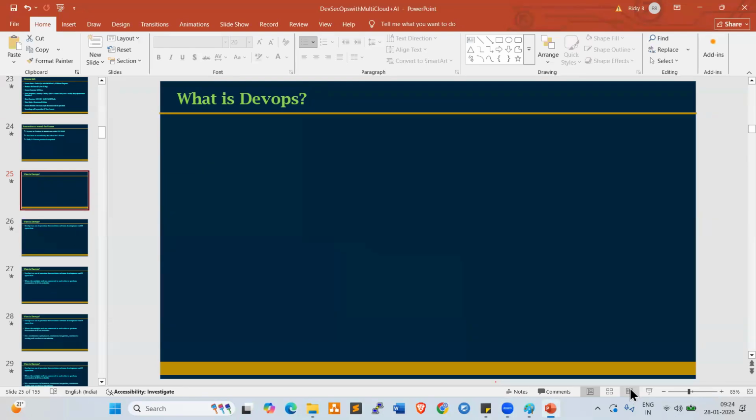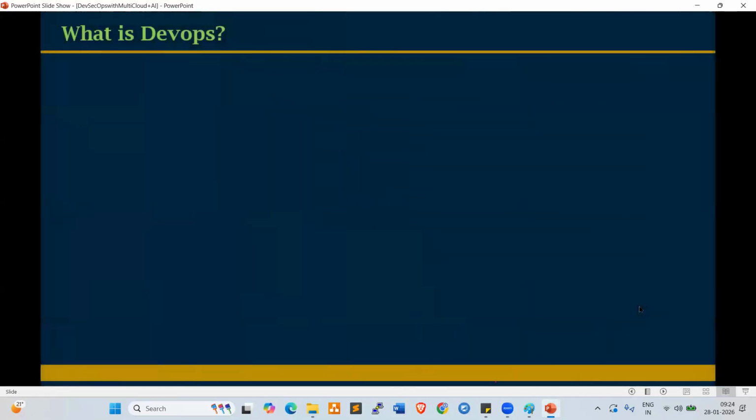What is DevOps? Anyone having an idea? DevOps, DevSecOps. DevOps is development and operations. Sec is security. So currently, every organization, every project team is looking for security also, right?